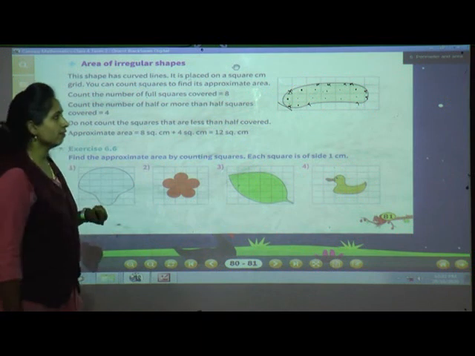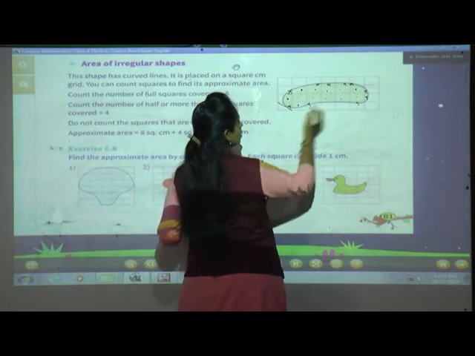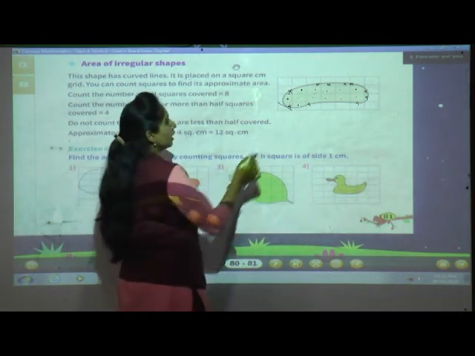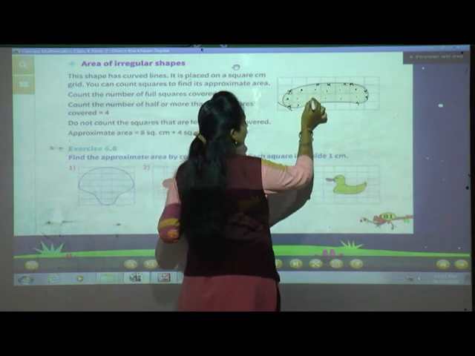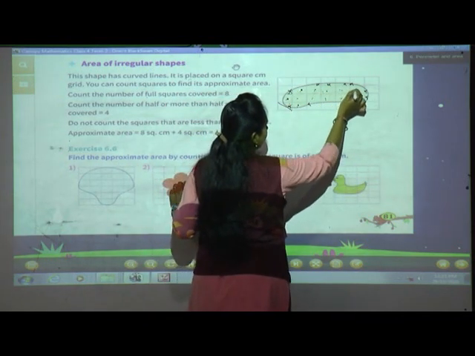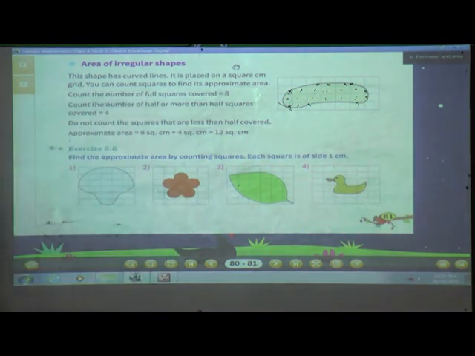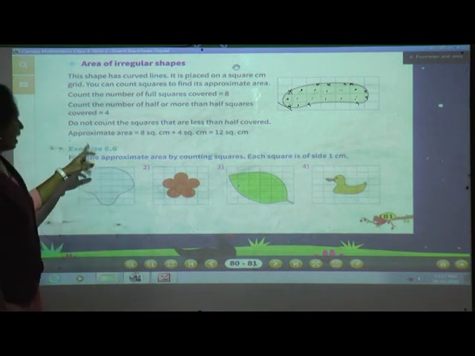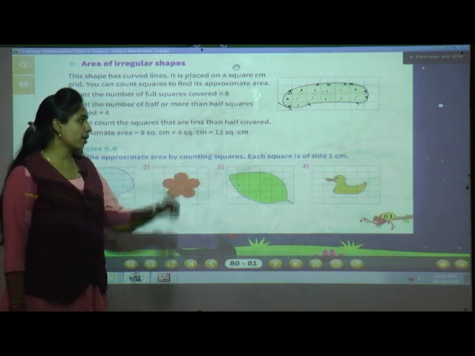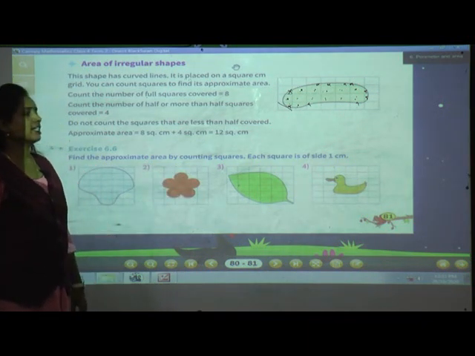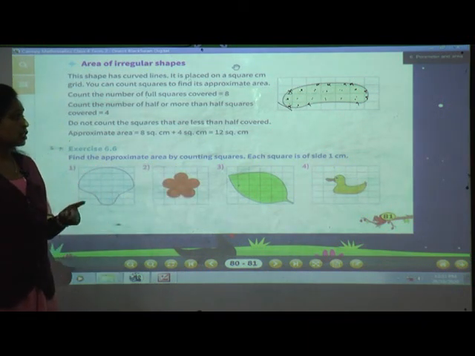So how many we have counted? Half, 1, 2, 3, 4. So all together 1, 2, 3, 4, 5, 6, 7, 8, 9, 10, 11, 12. How many are there? 12 square centimeter. So in this way we are going to solve our exercise 6.6. Find the approximate area by counting the squares. Each square is of side 1 centimeter.